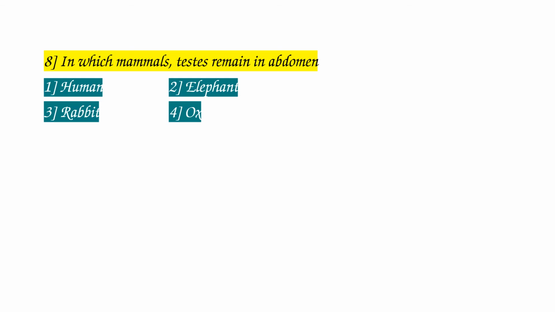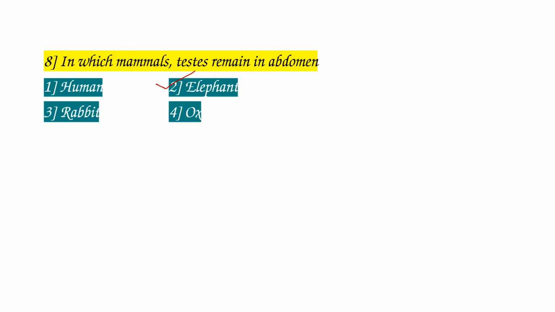In elephant, the scrotum is vestigial, that means the testes do not descend into the scrotum. In rabbit and ox, the testes are present in the scrotum. So the answer is elephant. In elephant, testes remain in the abdomen.